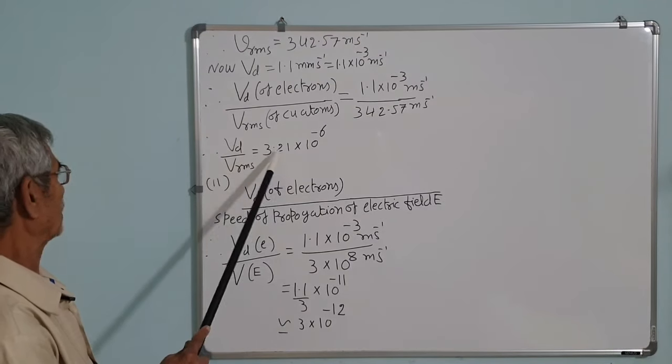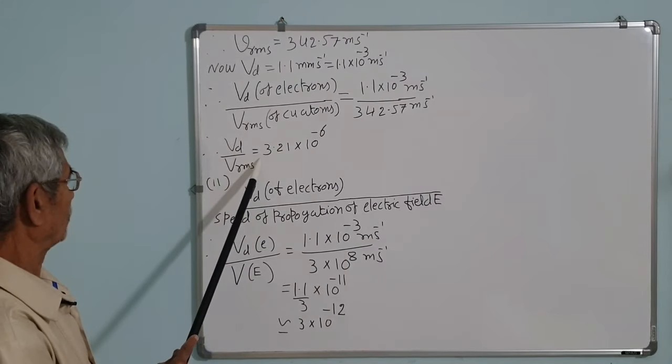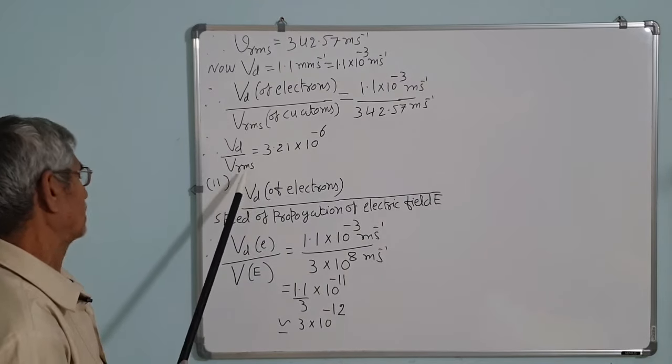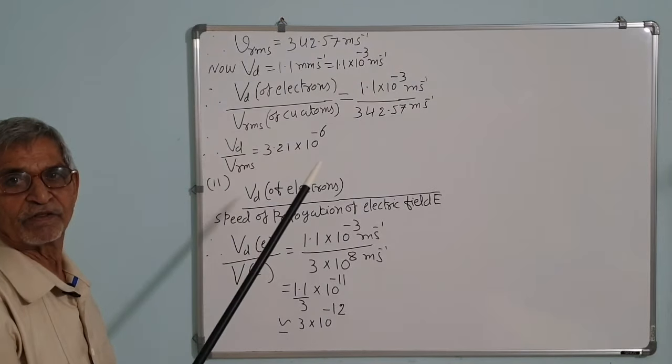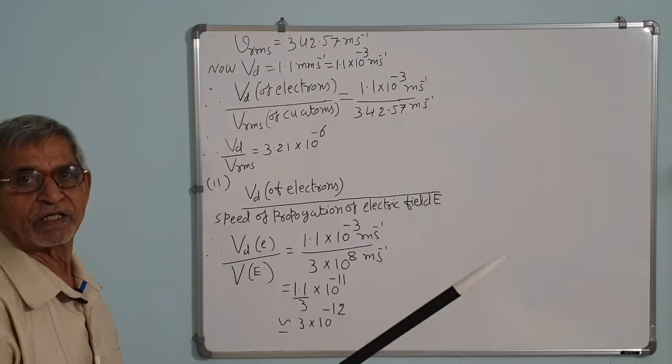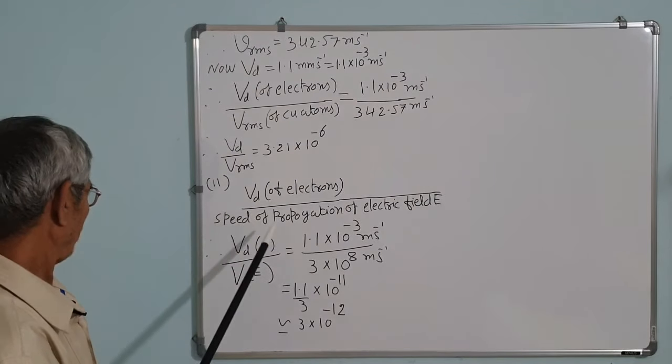You can see how small Vd is. Vd is of the order of 10 raised to power minus 6 times the RMS velocity, that is the velocity with which the atoms of copper vibrate at room temperature in the conductor.